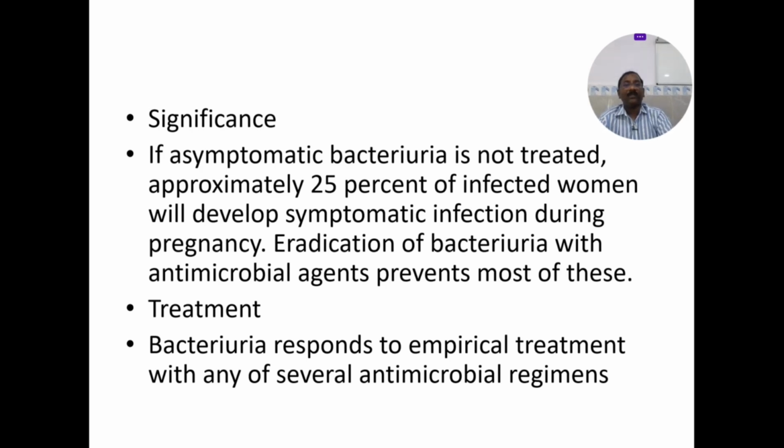If asymptomatic bacteriuria is not treated, 25% of the infected women will develop symptomatic infection during pregnancy. So the chance of getting ascending infections in pregnancy is about 25%. Almost one quarter of these individuals will get ascending infections and pyelonephritis, which is very, very difficult. Even if you want a CT scan, usually you don't get a CT scan in pregnancy, so you may lose a lot of information in this population. So don't allow pregnant women with UTIs to go into the phase of acute pyelonephritis.